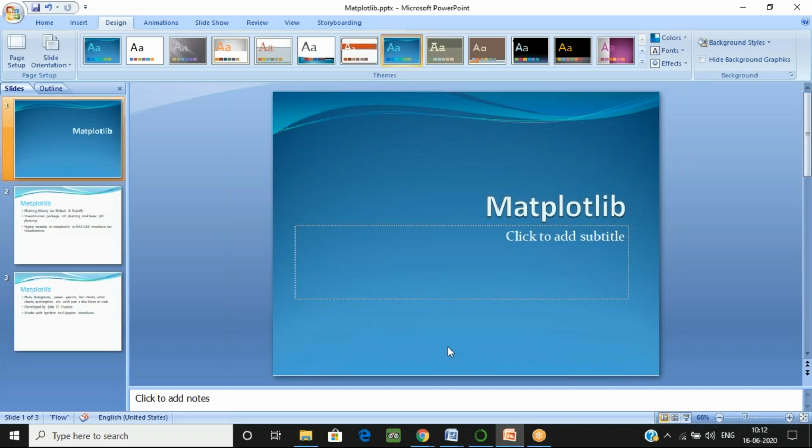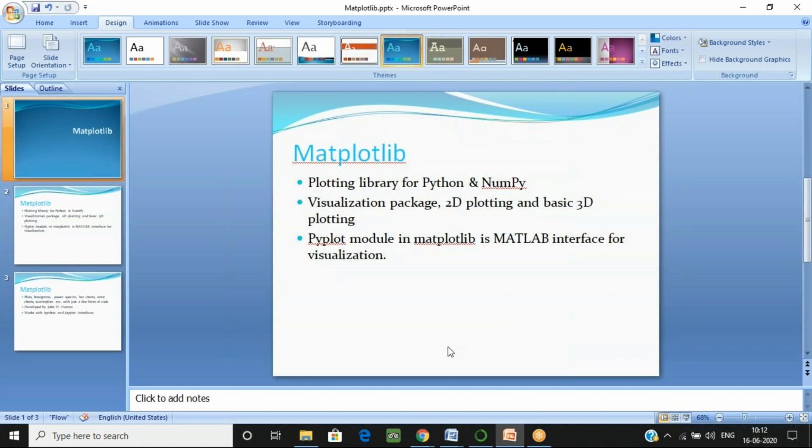At the start in Python, there are multiple tools which are used for data visualization. That is the matplotlib library, and there is another library, Seaborn. So first we'll do the matplotlib library. Why it is used and what it does? It is mainly used for plotting for Python and the NumPy array. I hope you are familiar with the NumPy array, what NumPy is, because that's earlier than this.